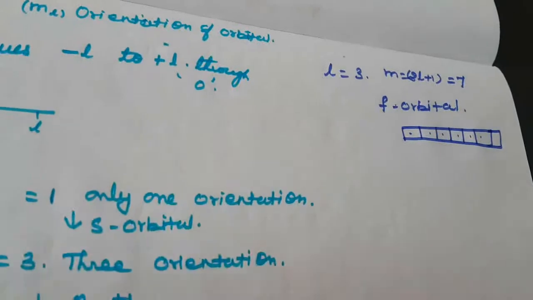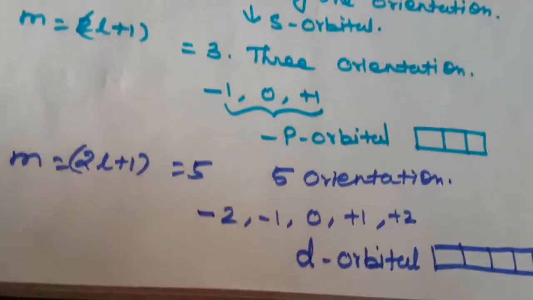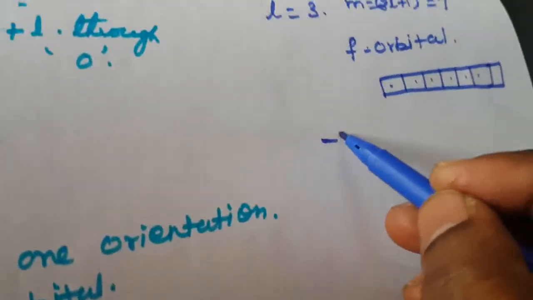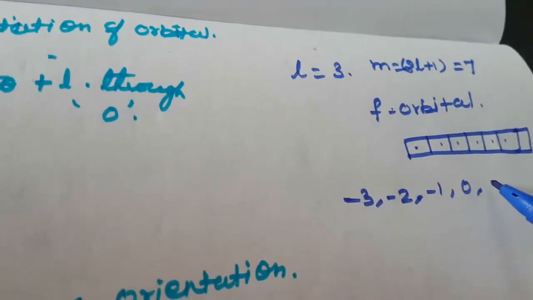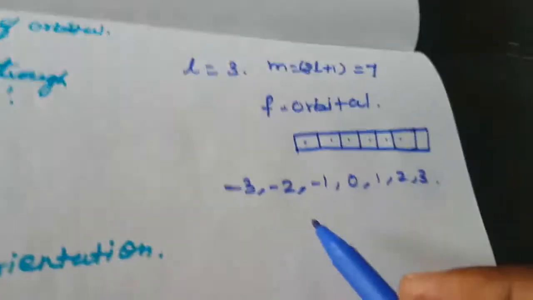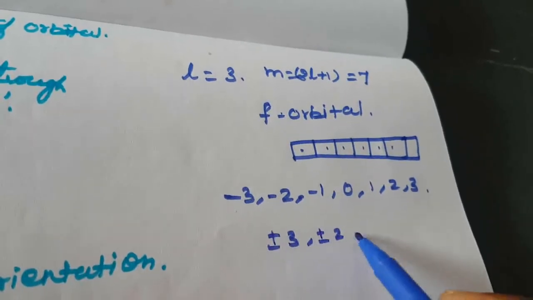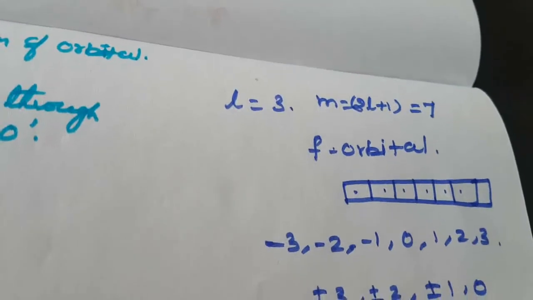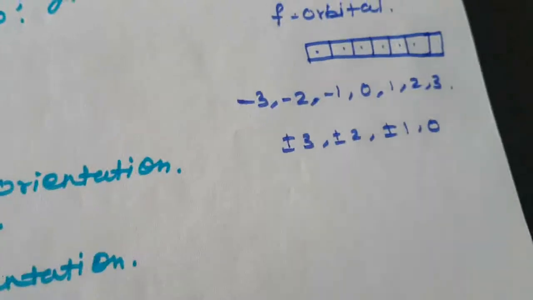7 orientations can be positive or negative. So this is the orientation. How to write the 7 values? -3, -2, -1, 0, 1, 2, 3. So that is the 7 values. You can write it like this: plus or minus 3, plus or minus 2, plus or minus 1, then 0. So mainly it gives the orientation of this orbital.